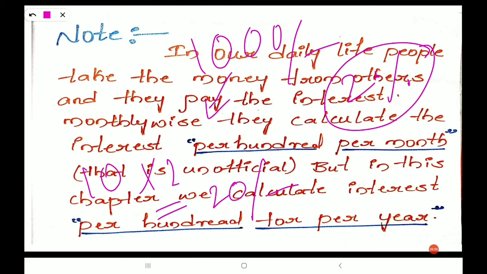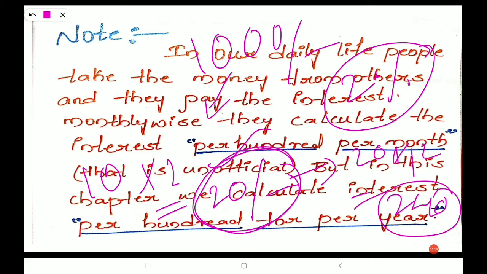In our chapter we calculate 20 rupees per year, but in general life they calculate this per month. They will take 20 rupees per month, and per year 20 into 12 becomes 240 rupees. This is completely unofficial, so we don't go to this.